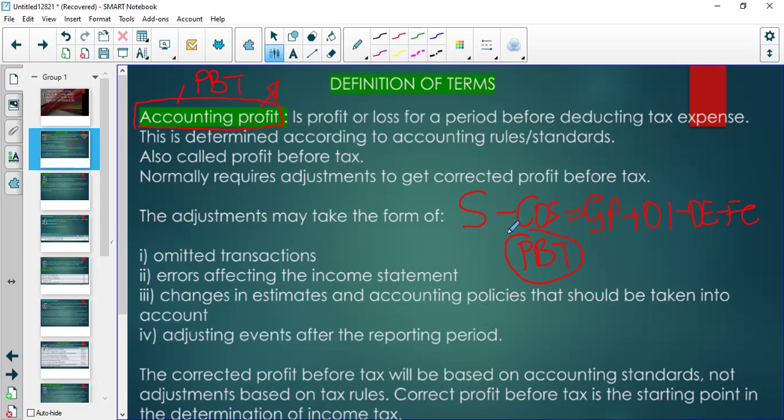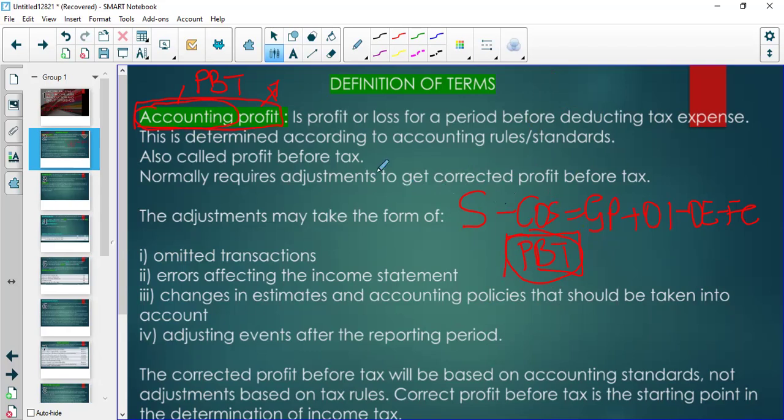We reach this profit before tax by following accounting standards. So as a result, it's referred to as accounting profit because we reach that amount or that figure through applying accounting standards. That's why it's called accounting profit.